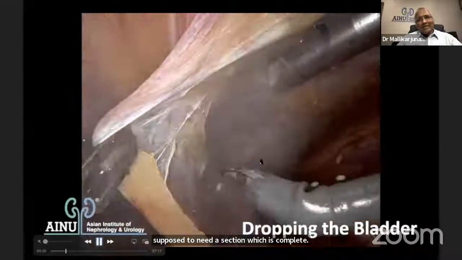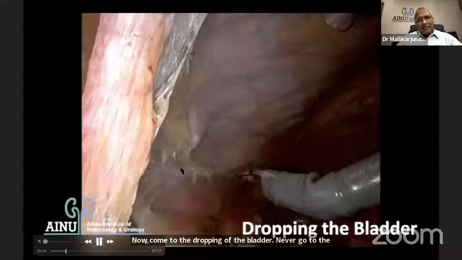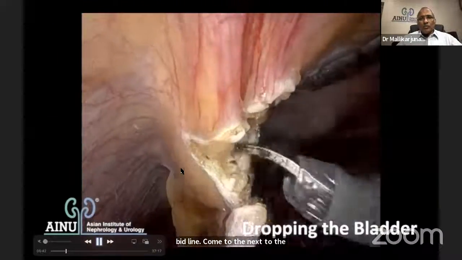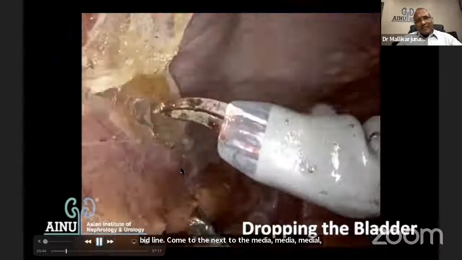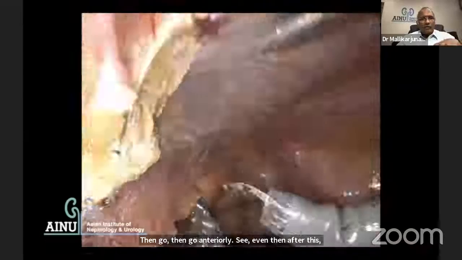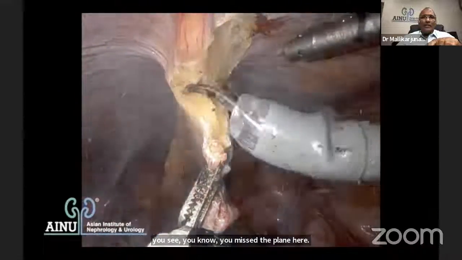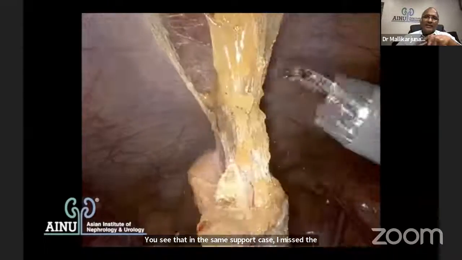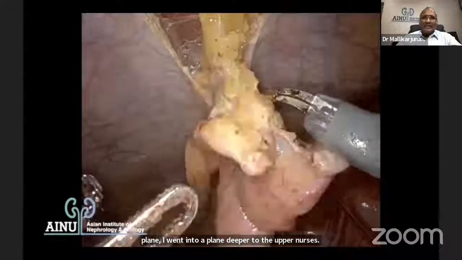Never go to the midline. Come next to the medial umbilical ligament and then start dividing. Then go anteriorly. See, even then, after this, you can miss the plane here. You see that in the same case, I missed the plane. I went into a plane deeper to the aponeurosis. See that? That's a mistake. So you need to correct it immediately.